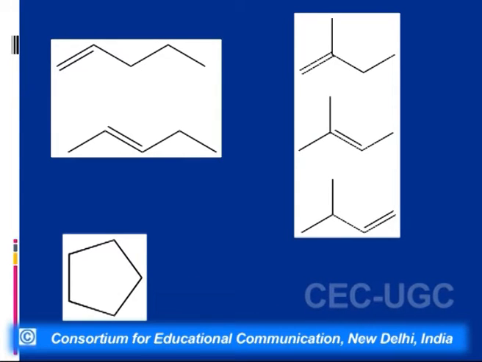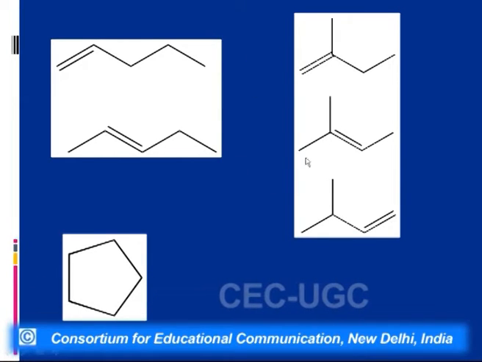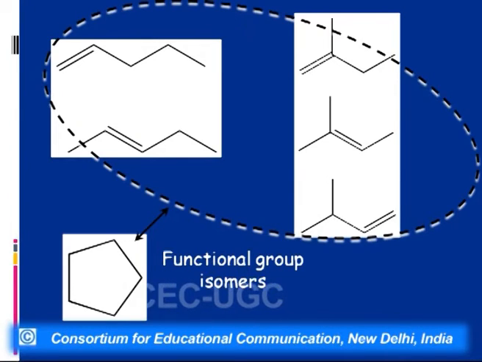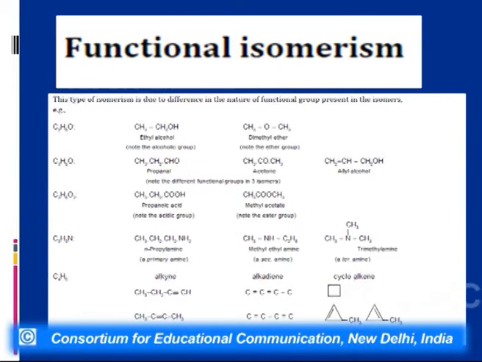That is, this molecule is exhibiting position isomerism in itself, but when we compare these two, these are chain isomers, and these are structural isomers of pentene. And then when we compare it to another structure, which is cyclopentane, this is showing ring-chain isomerism. This is because of the unique property of carbon, that it can form straight chain as well as branched structures. Now if we look into the next slide, here I have discussed more examples of functional isomerism.